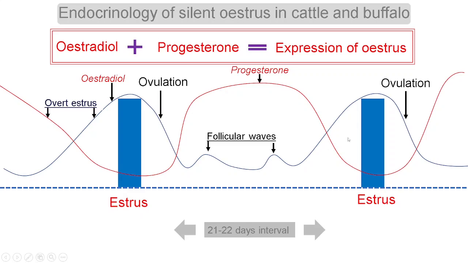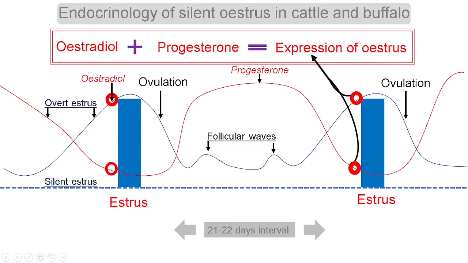Here we have to see that the levels of estradiol and progesterone are both required for the expression of estrus. If the progesterone level goes below the required level, expression of estrus may be affected. Not only estrogen, progesterone is also responsible for the expression of estrus.